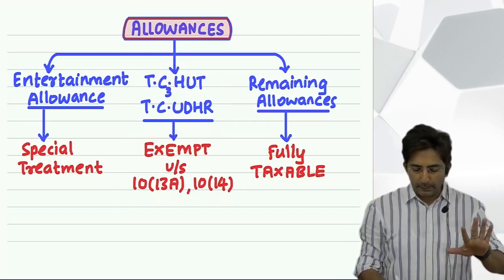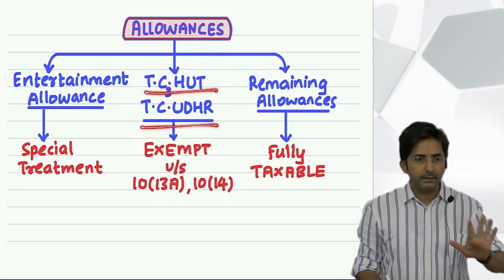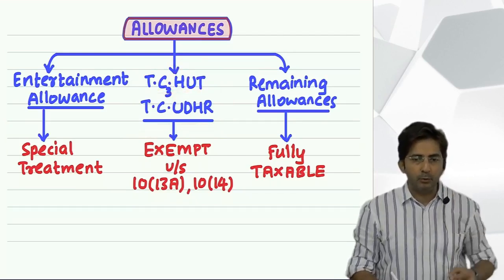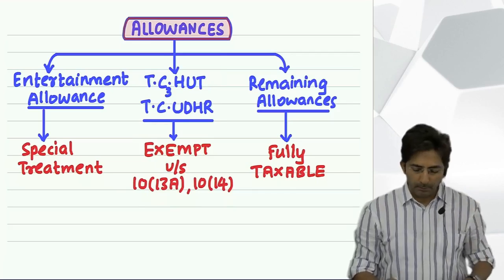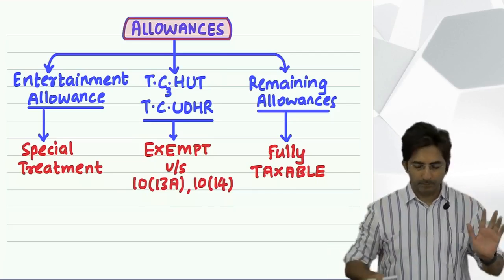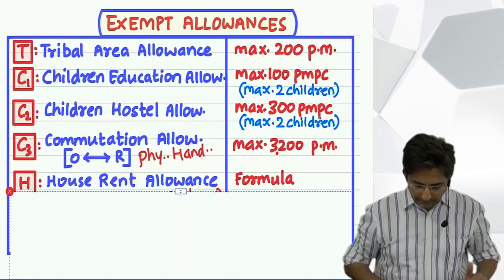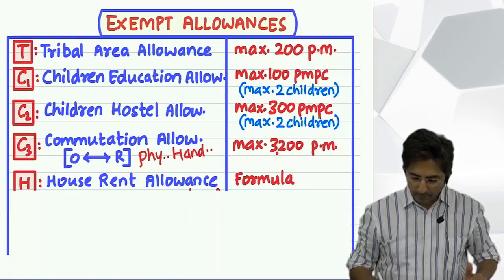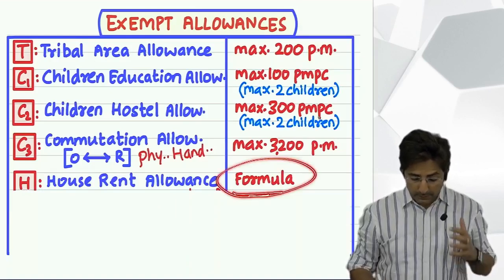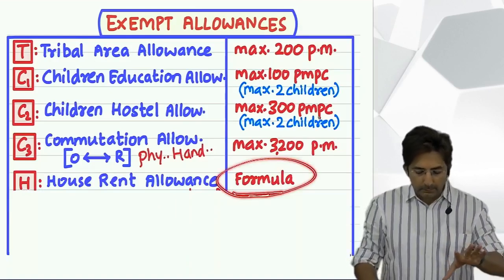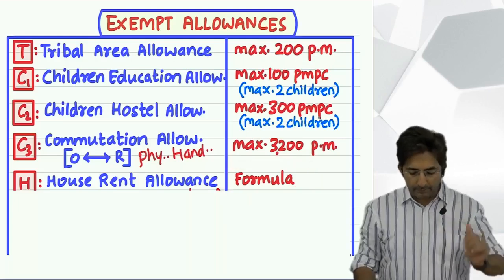Right now just remember it is exempt. There is a formula for this, but to understand the formula in depth we will take some time, so I will do it at the end.